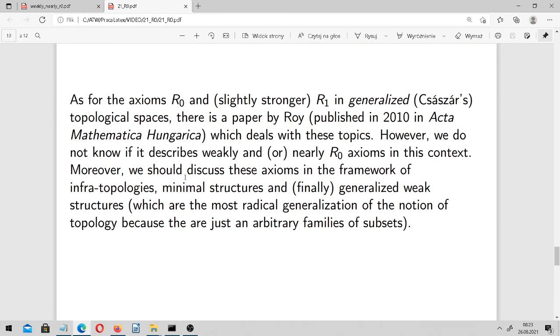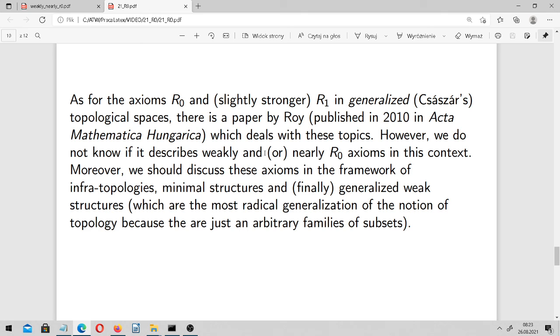As for the axioms R0 and slightly stronger R1 in generalized Csaszar's topological spaces, namely structures which are characterized only by the fact that they are closed under arbitrary unions, not necessarily under finite intersections, and we do not assume that the whole universe is open. So as for the axioms R0 and R1 in such spaces, there is a paper by Roy, published in 2010 in Acta Mathematica Hungarica, which deals with these topics. However, we do not know if it describes weakly or nearly R0 axioms in this context. Well, it's behind a paywall.